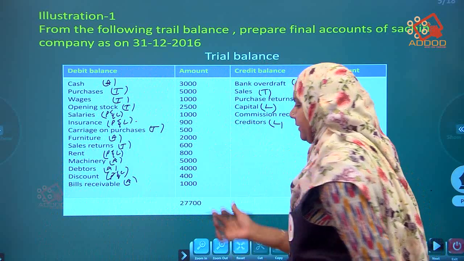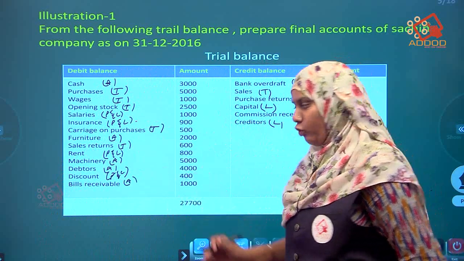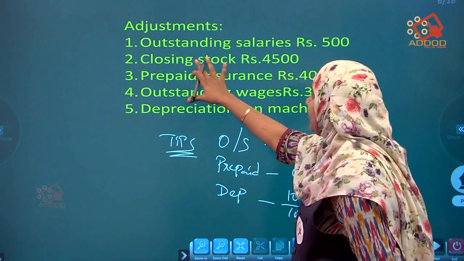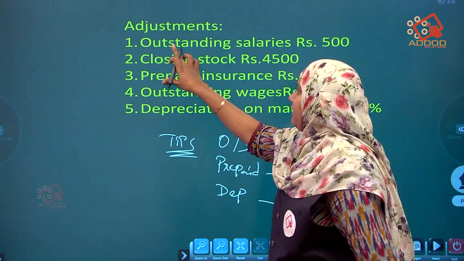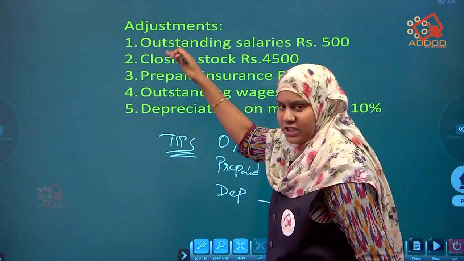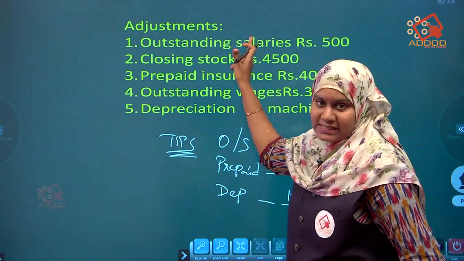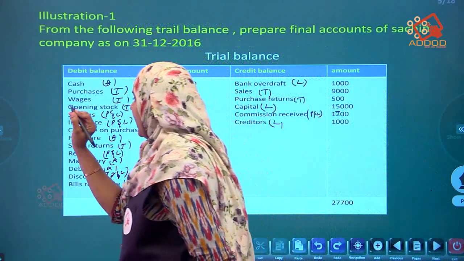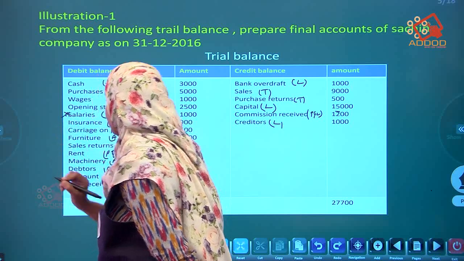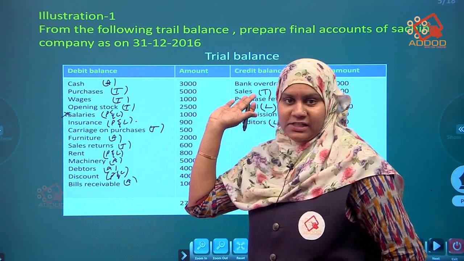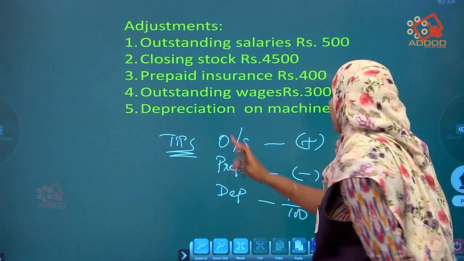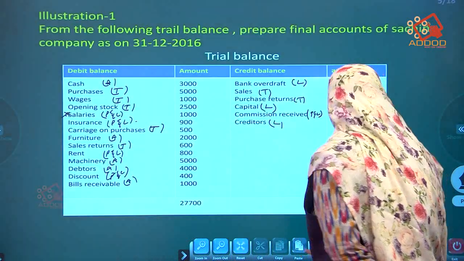Now one more thing before going to the solution: you have to mark the adjustments which the question is giving. Outstanding salaries means an adjustment is given for salaries. Write down a star mark. While doing the solution we have to go for the adjustments. Next, closing stock.